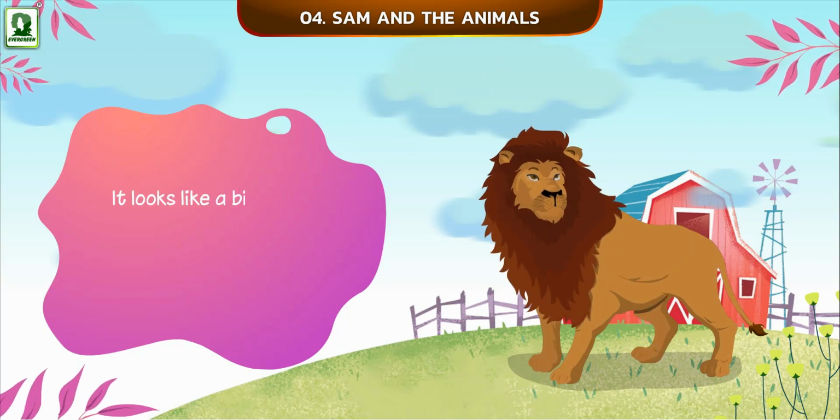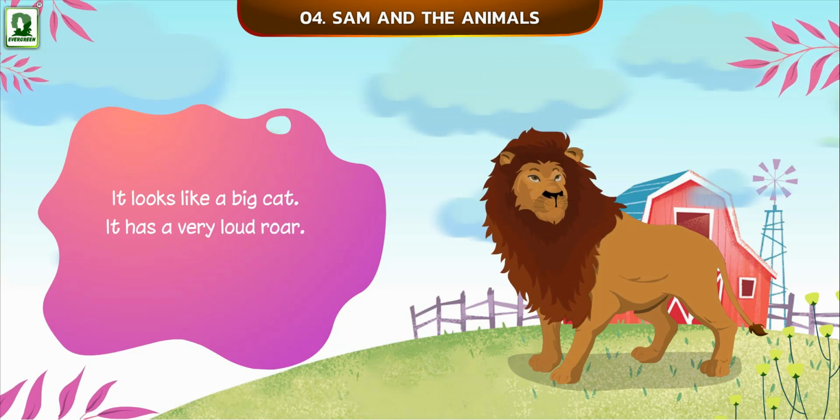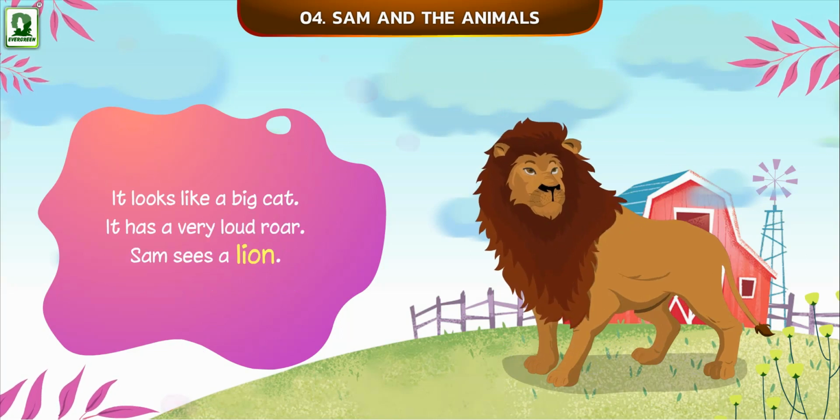It looks like a big cat. It has a very loud roar. Sam sees a lion.